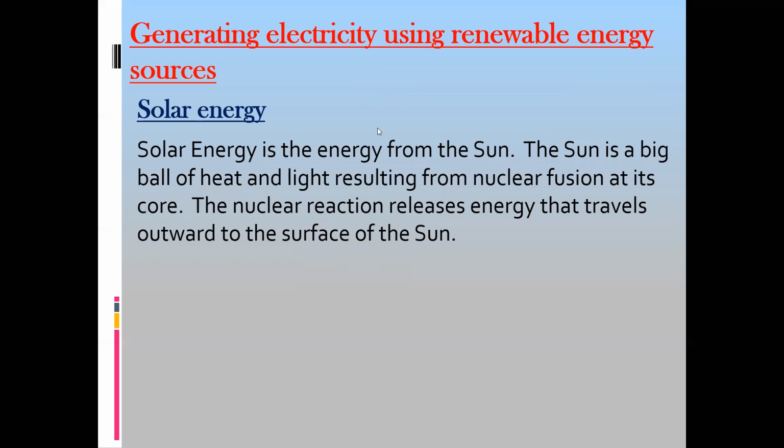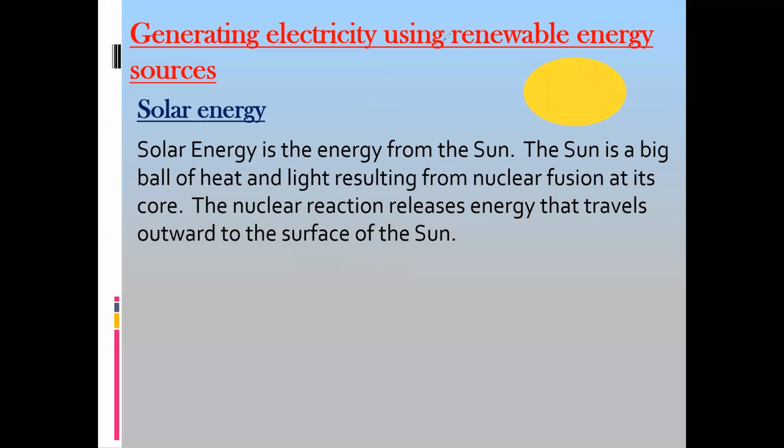So in a solar cell, the solar energy is the energy from the sun, and how is the sun producing energy? As we discussed, the sun produces energy by nuclear fusion. So on the surface of the sun, there is nuclear fusion.